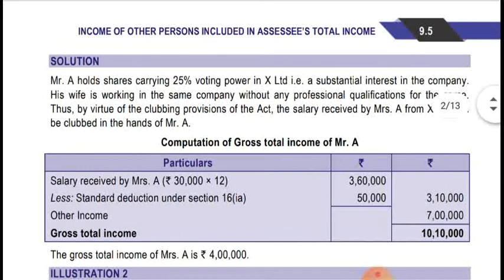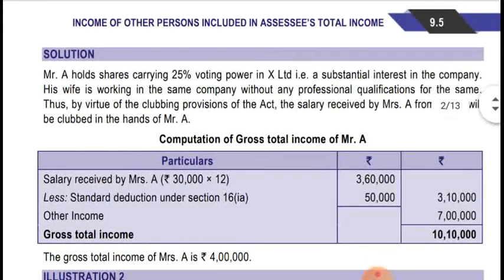So let's see the solution. Mr. A holds shares carrying 25% voting power in X Limited, that is substantial interest in a company. His wife is working in the same company without any professional qualification for the same. As she is not holding any professional qualification, by virtue of the clubbing provision of the Act, the salary received by Mrs. A from X Limited will be clubbed in the hands of Mr. A.